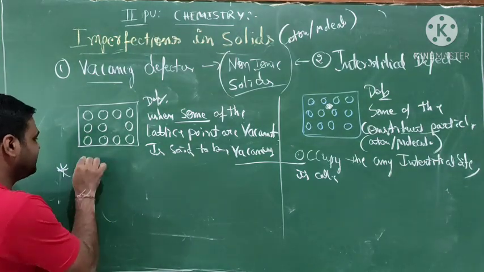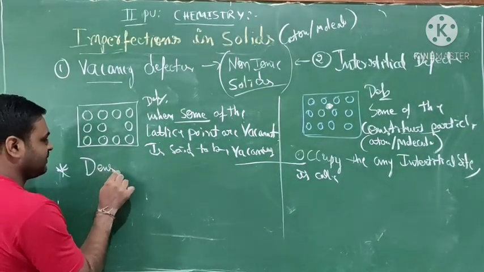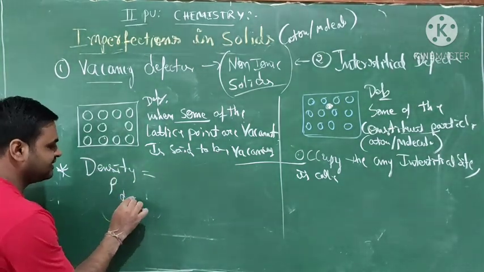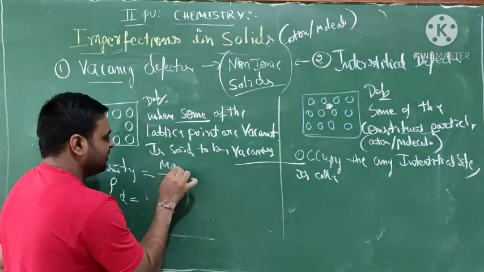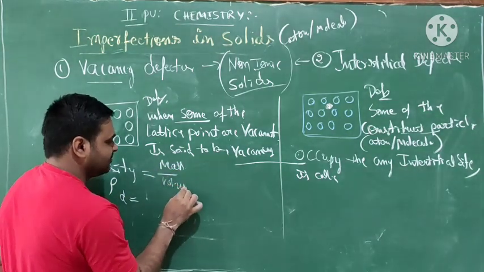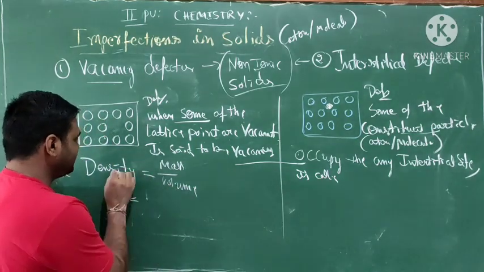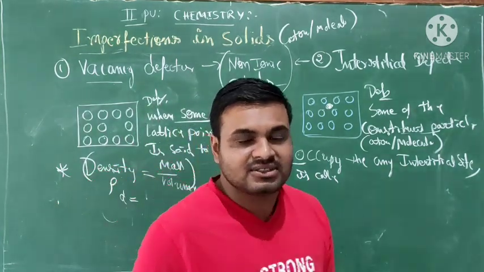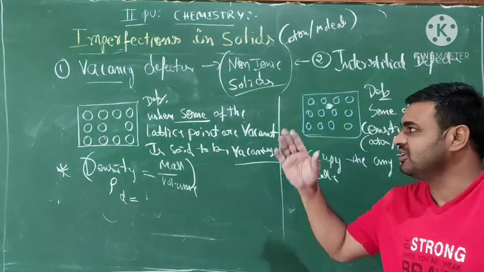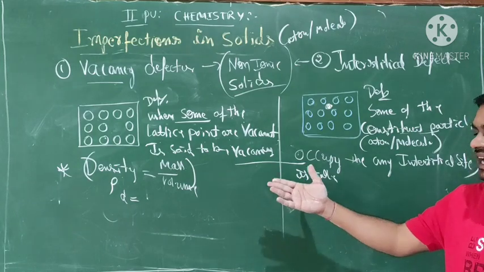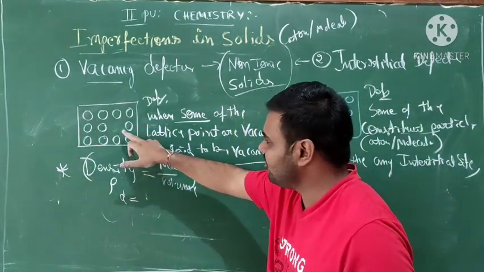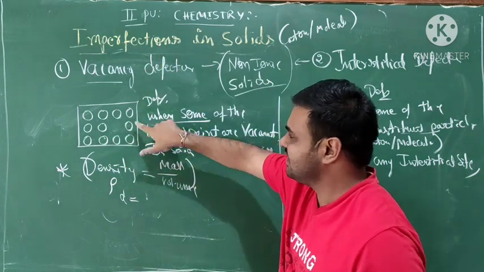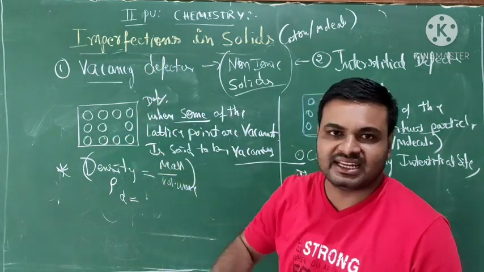What's the meaning of density? Density is represented by rho, or we call it D. Density means mass by volume, right? This means density is directly proportional to the mass. Okay, students, what is the density in the vacancy defect? How is it formed? The crystal imperfection involves the formation of vacancies.